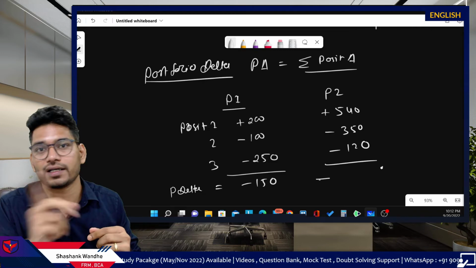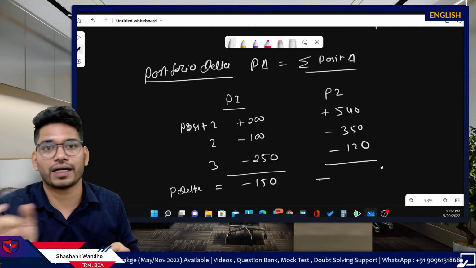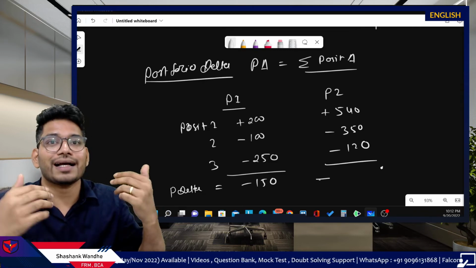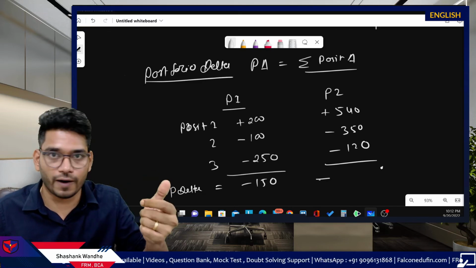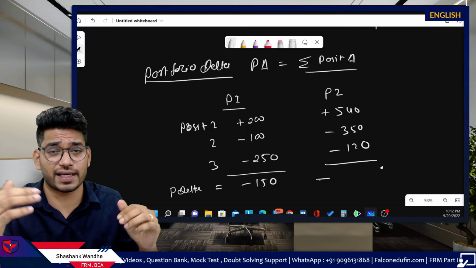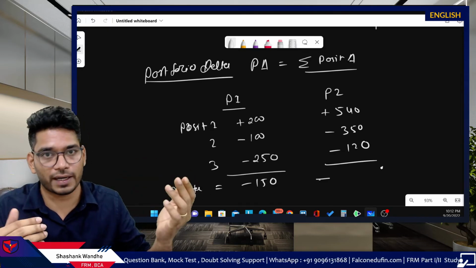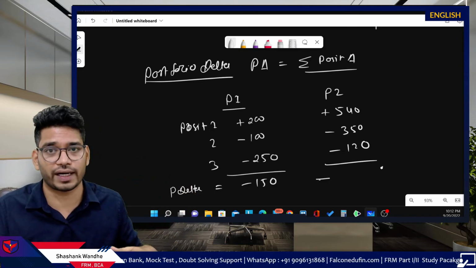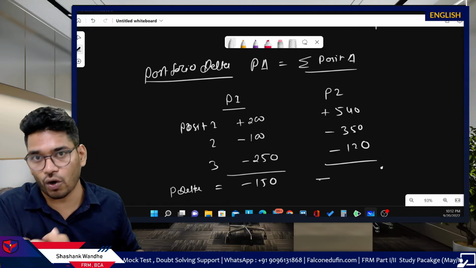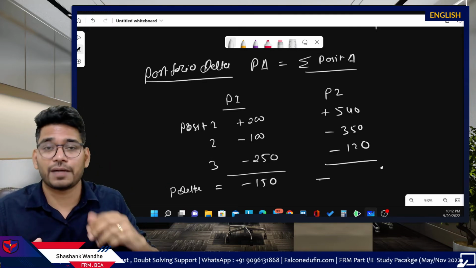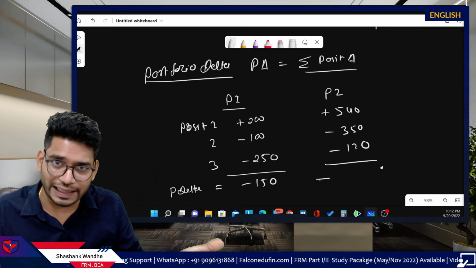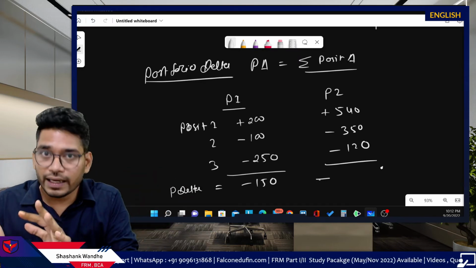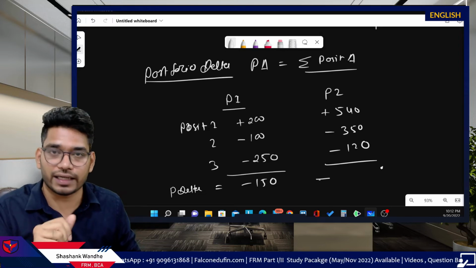So for call option, the delta is always positive. For put option, delta is always negative, because these deltas are indicative of the relationship of underlying price impact on the option price. If the underlying price increases, call price will increase; underlying price decreases, call price will decrease. This is a positive relationship. That's why call delta is positive. If the underlying price increases, put option price will decrease. If the underlying price decreases, put option price will increase. This is indicative of a negative relationship. That's why put delta is negative.